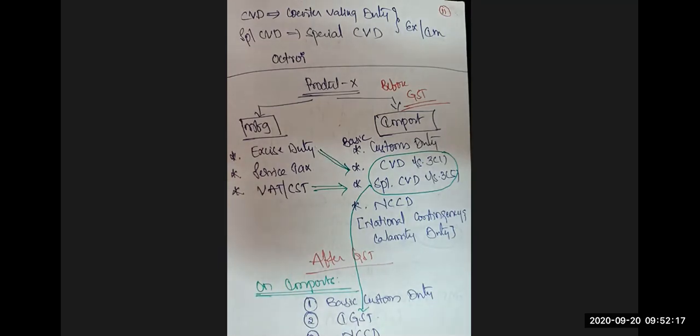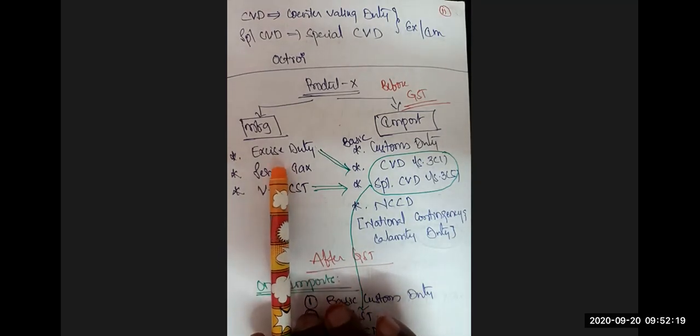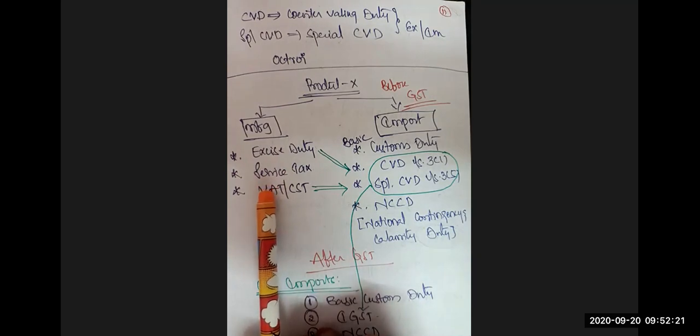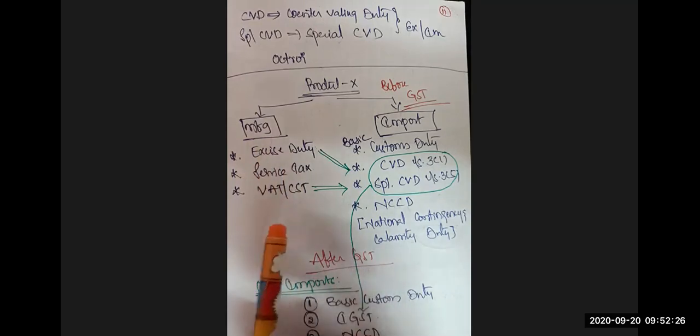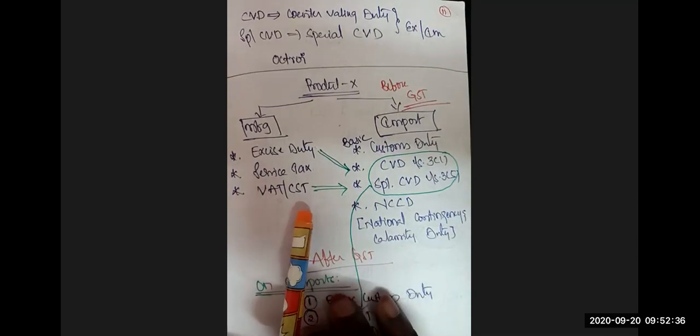You have to pay excise duty since you are engaged in manufacturing. You have to pay service tax if any services are used in the manufacturing of these goods. And then you have to pay VAT and CST, because for manufacturing we purchase some input goods, raw materials, components, consumables like that.